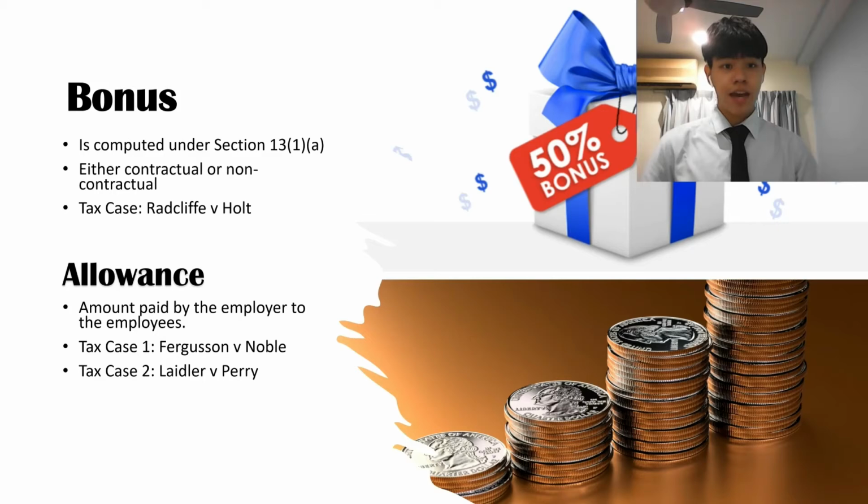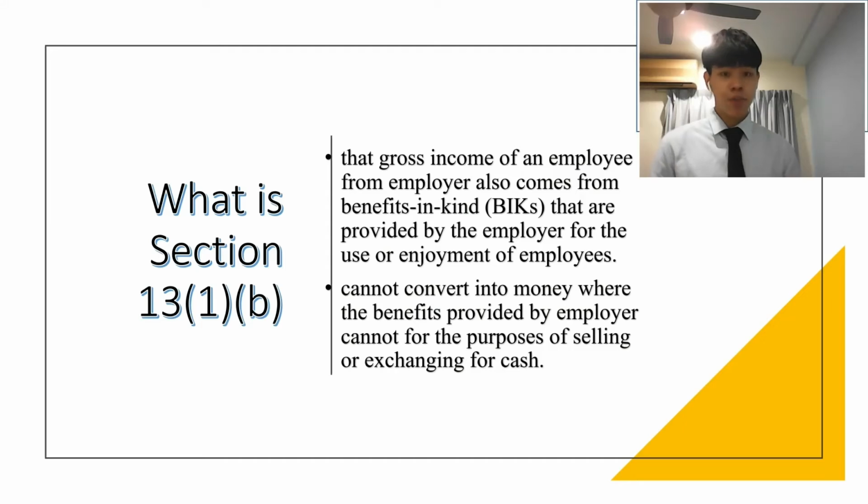And bonus is one of the elements under Section 31A, and bonus is either contractual or not contractual. We have a tax case which is Radcliffe against Courts. In this case, you can conclude that sometimes what we call a gift is actually a bonus given by the employer, then it would be computed under Section 31A. And secondly, about the allowance. Allowance is the amount paid by the employer to the employees, and we have a tax case regarding allowance, which is Ferguson against Noble. A surgeon was given a clothing allowance to purchase suitable clothes, then it was assessable to tax.